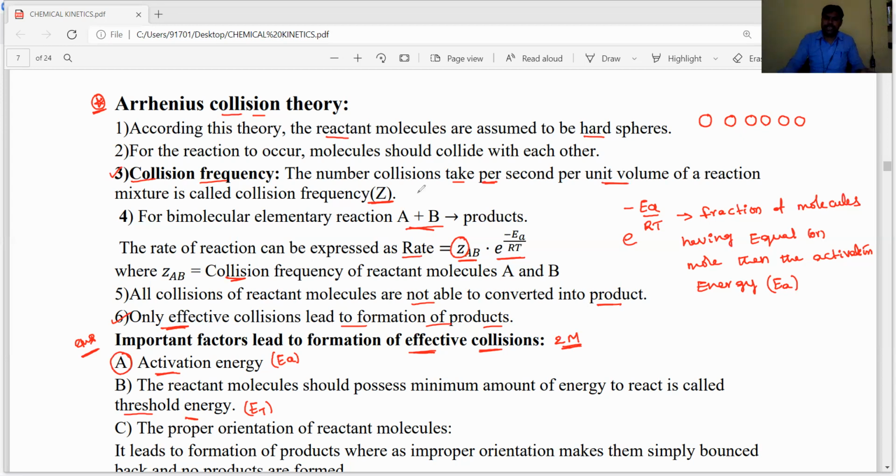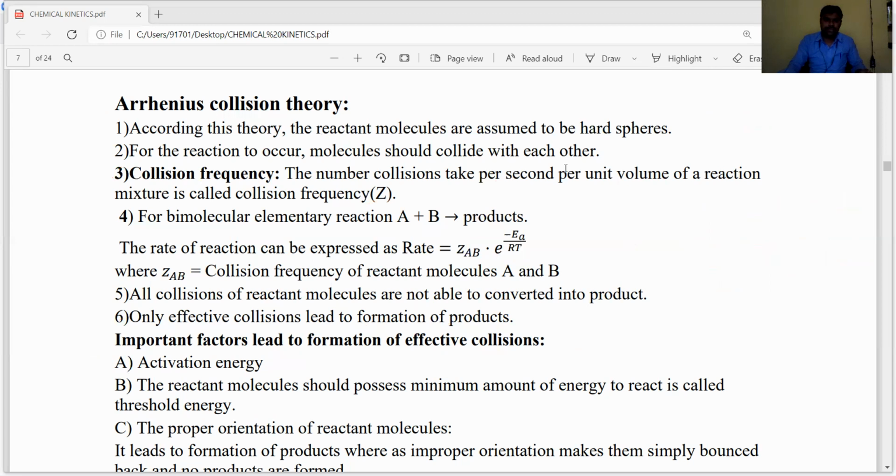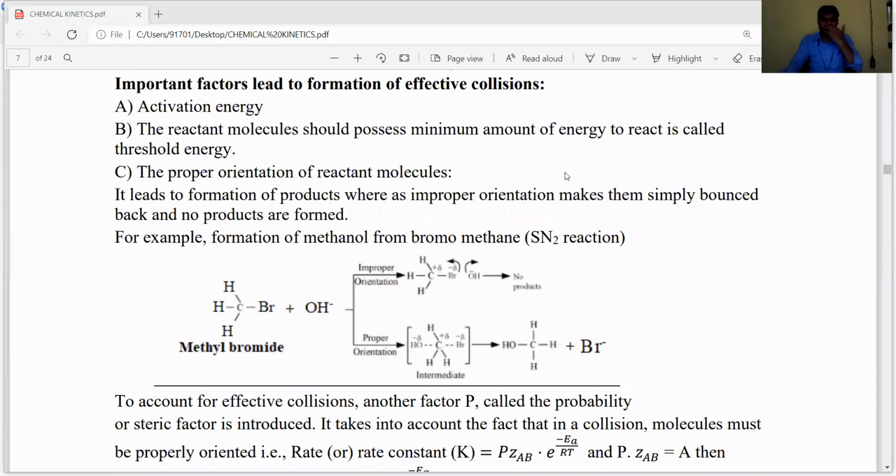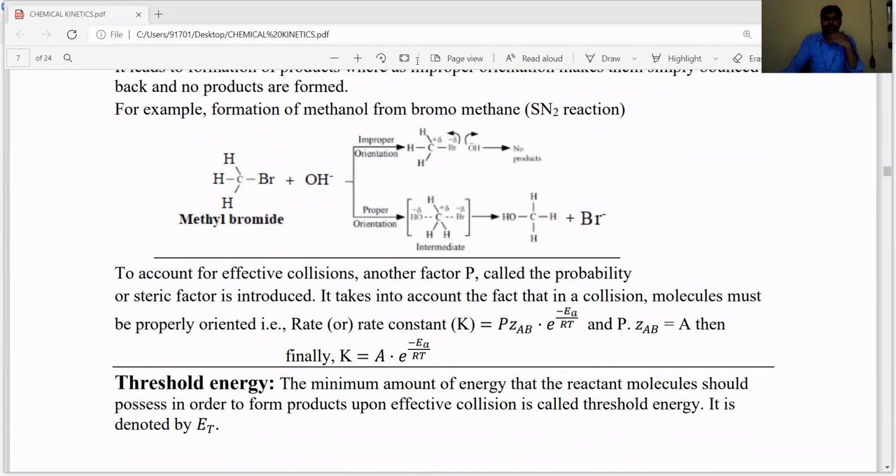Okay, dear students, let's see one example for the orientation. For example, the formation of methyl alcohol, CH3OH. This CH3OH is formed from CH3Br, bromomethane or methyl bromide.